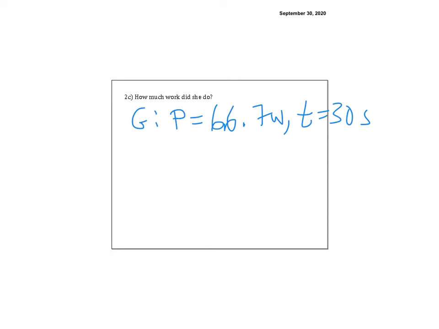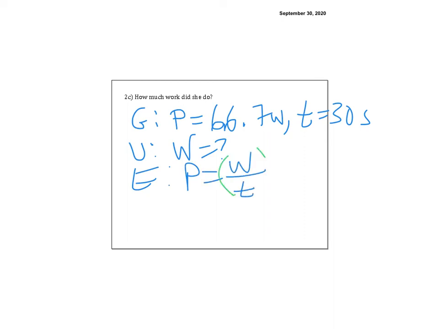I just want to show you a different way that we haven't done before. The unknown is work. And the equation is power is equal to work over time. So then I can just simply multiply both sides by T. And I end up with the solved equation of work, because that's the only thing left over here. Work is equal to power times time.